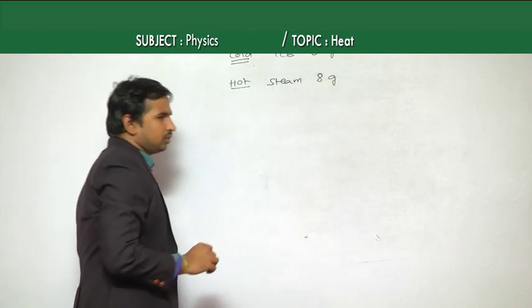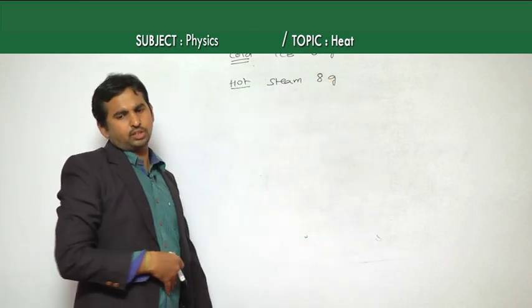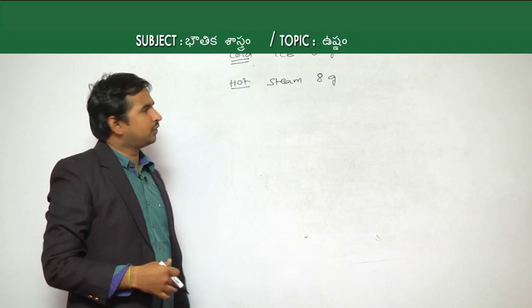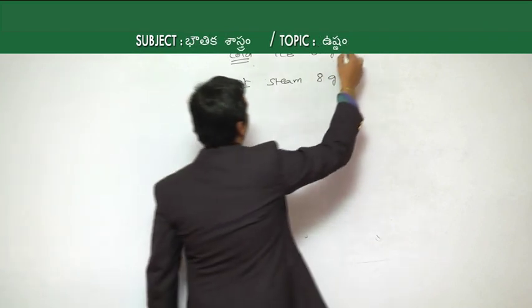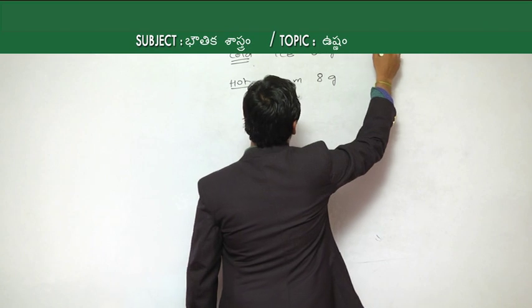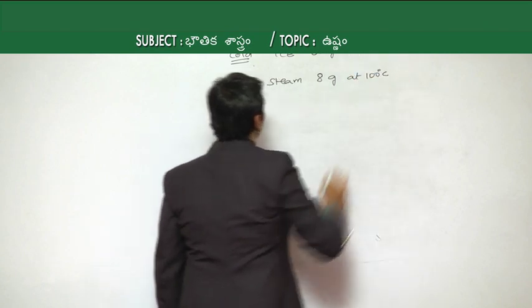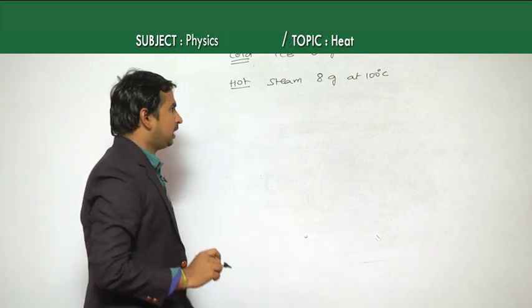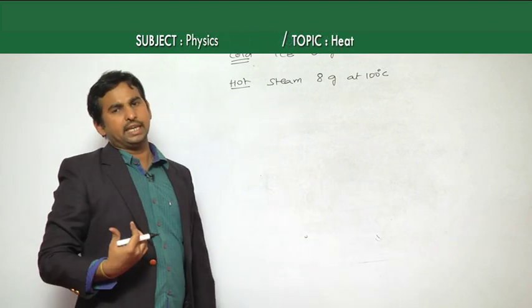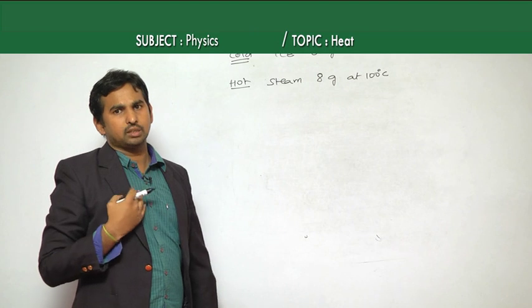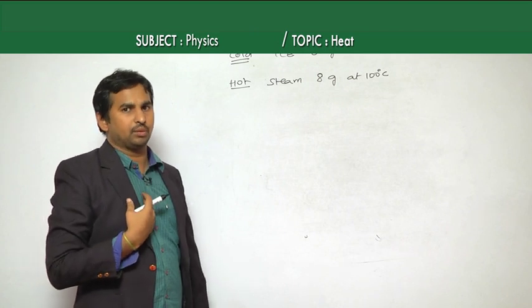The ice is at 0 degrees Celsius, and the steam is at 100 degrees Celsius. When both are mixed, for the steam we have the latent heat, which is about 540 calories per gram, that we know.